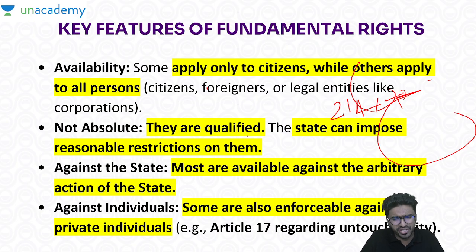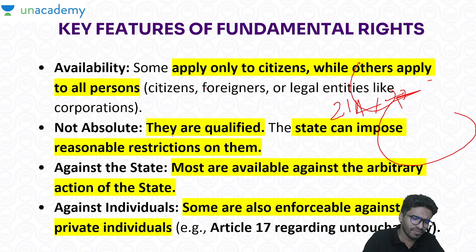Okay, now we have said that there are some fundamental rights which are only available to citizens, but there are some other fundamental rights which are available to all the people who are residing in our country. Just to understand, what are these fundamental rights? So listen here first. The fundamental rights which are only available to citizens, you can just study now itself: 15, 16, 19, 29, 30. You have to learn by heart 15, 16, 19, 29 and 30.